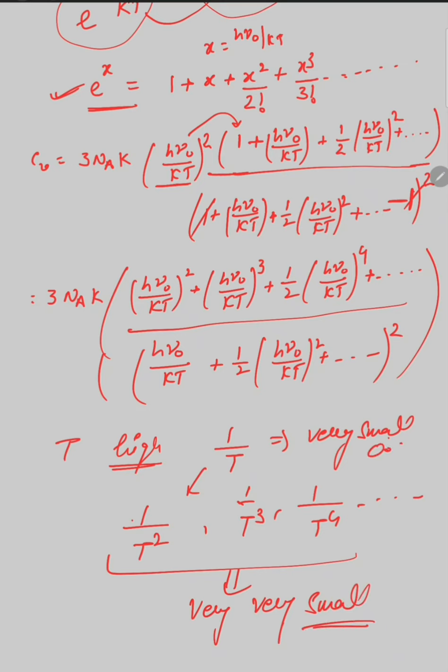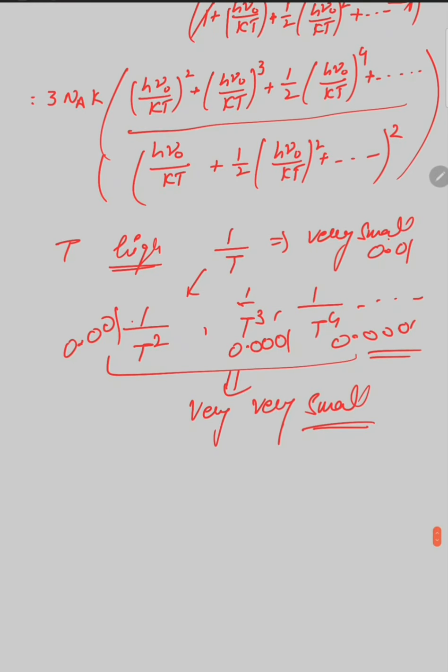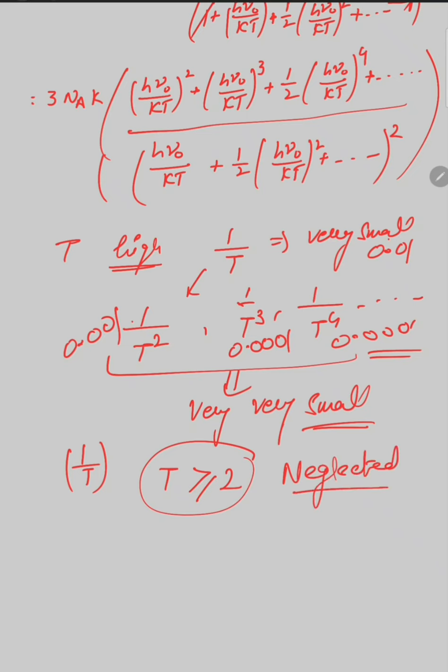If this is 0.01, then this will come out to be 0.001, then 0.0001. So the values of the square, triple power, fourth power again come out to be very, very small, and hence we can easily eliminate the higher powers of T. Powers of T greater than or equal to 2 are all neglected easily because there is no effect of these terms on the heat capacity.